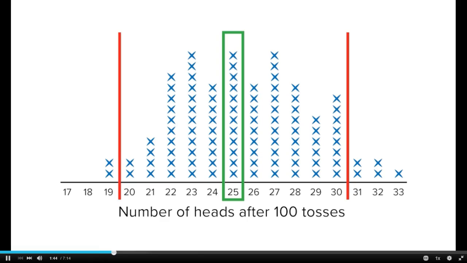The chance of falling within that range is about 90%. However, it is more interesting to consider the chance that I fall out of that range. Only about 10% of the time would I expect to get a value of more than 30 or less than 20. Therefore, if we get numbers outside of that range, we would consider it rare. So, if the coin were fair, I should get numbers within my shaded region. If you flipped the coin 50 times and got 33 heads, then that's pretty rare and the coin might not be fair. But if you flipped the coin 50 times and got 21 heads, that's still possible. It's a lot more likely, so the coin is probably still fair.